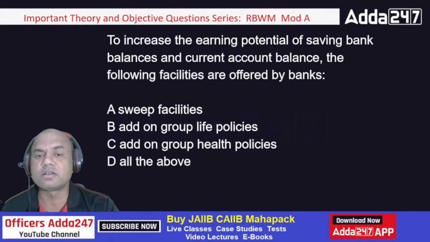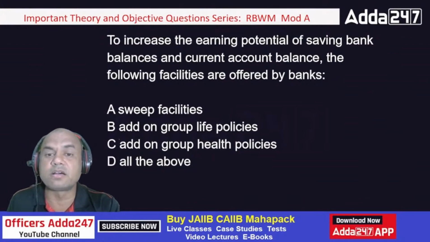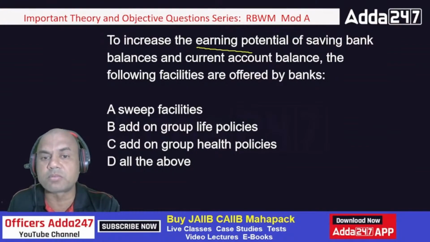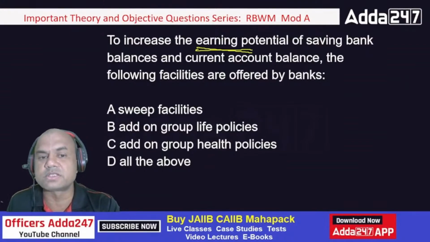To increase the earning potential of savings bank balances and current account balances, the following facilities are offered by the banks. Means what? What do you mean by earning potential of the savings bank balances and current? These CASA balances are almost free balances for you.